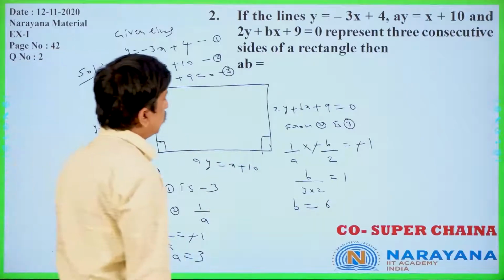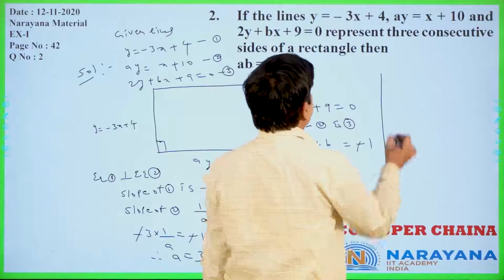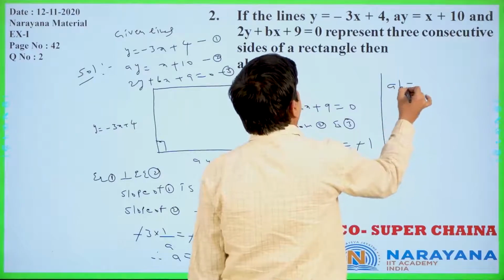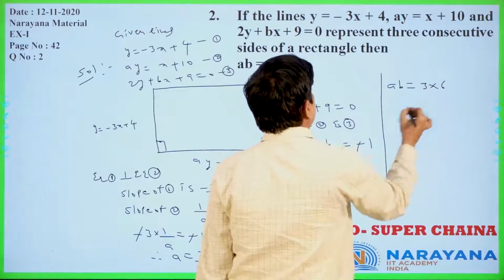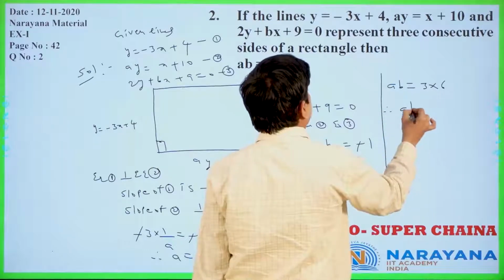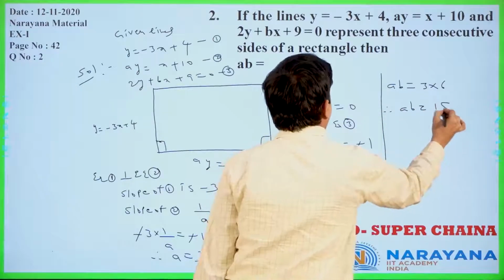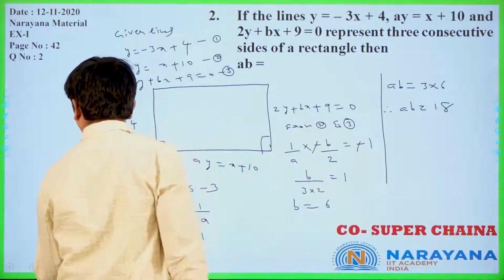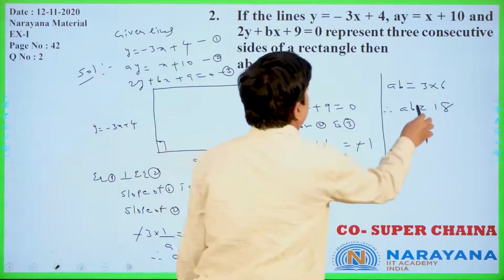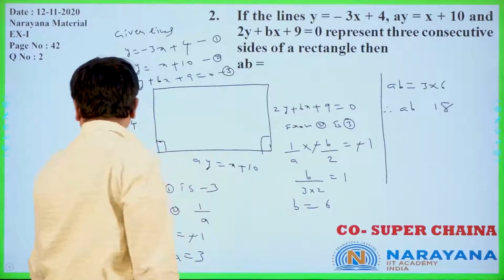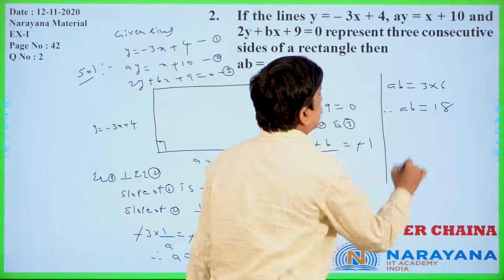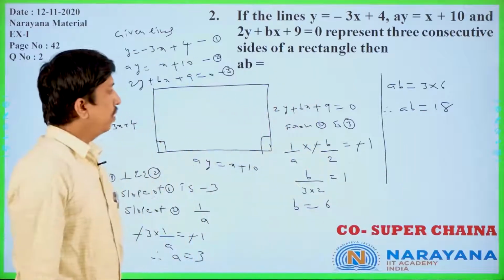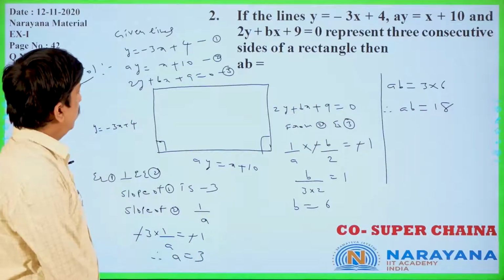b is equal to 6, so what is the condition? They are asking for the AB condition, that is 3 into 6. Therefore, AB is equal to 18 you will get. Now you see, the result of AB they are asking is nothing but 18 only. AB is equal to 18.